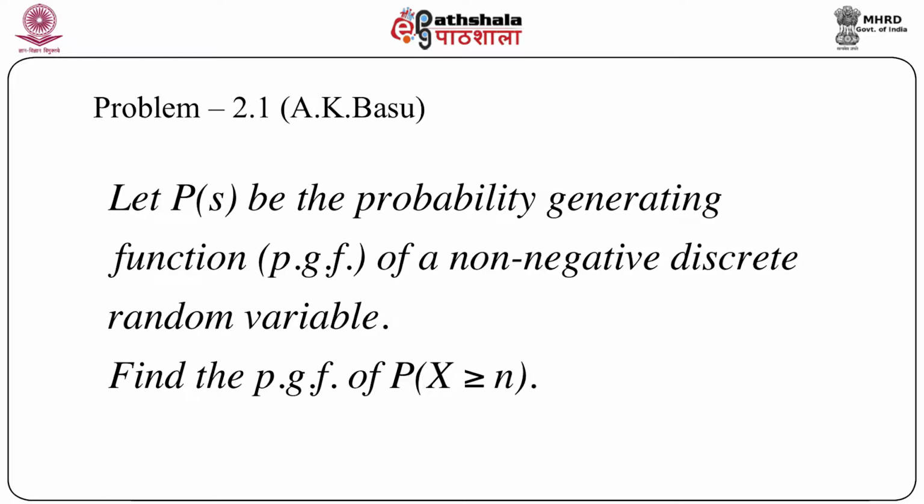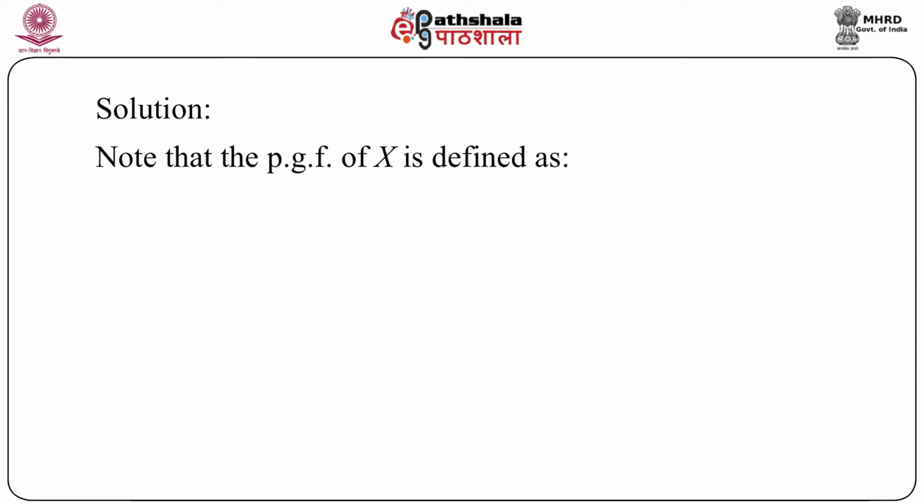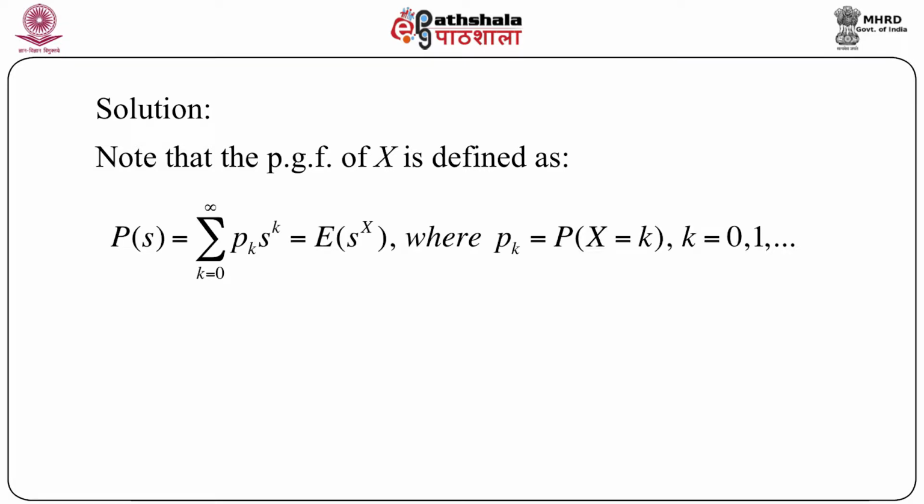that function. So we start with the definition of the probability generating function of a random variable. Of course, we assume that the random variable is non-negative. So P(s) equals the summation over k from 0 to infinity of p_k times s to the power k, which means the expectation of s to the power X, where p_k is nothing but the probability that capital X equals k, for k equals 0, 1 and so on. So this is the way we define the probability generating function of X.